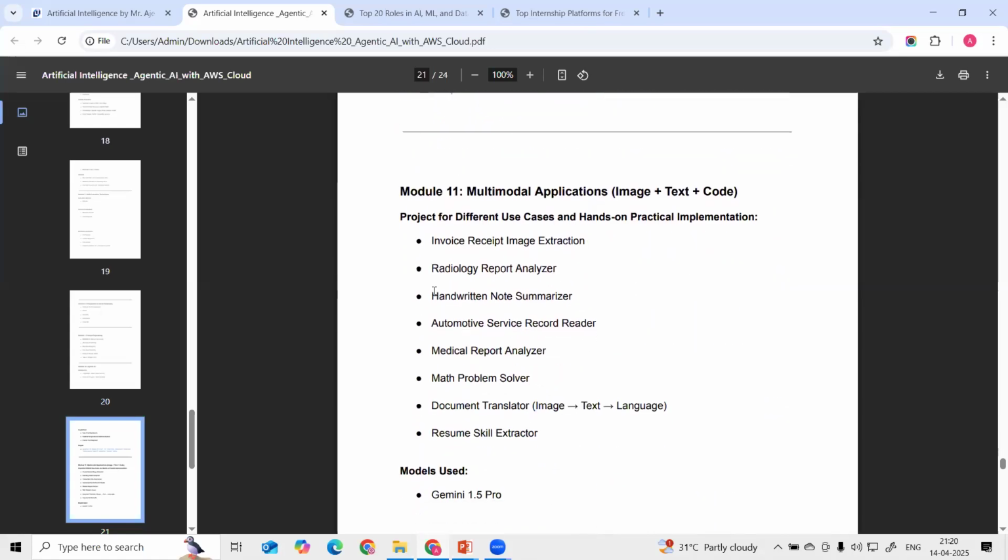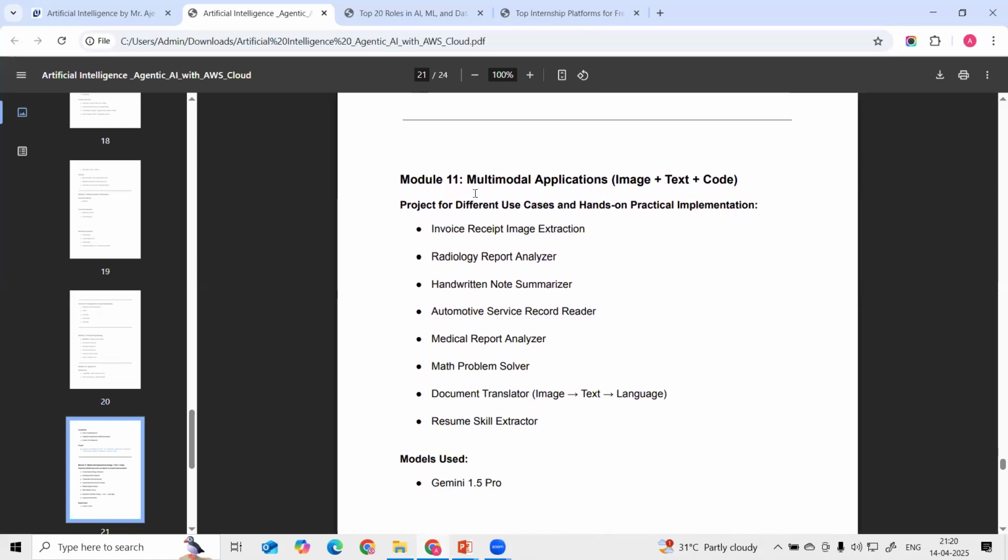Okay, and then we are going to see the multimodal application. Multimodal application means we are going to do hands-on practical implementation. Here we can pass images, text, and sometimes code, and mostly video, audio, and text data as well. We can pass these to the LLM for multimodal applications like invoice receipt image extraction,